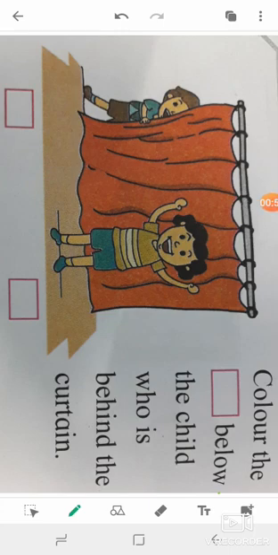Look at the first picture carefully. There are two boys in the picture. One is behind the curtain and another is in front of the curtain. Now tell me, children, who is behind and who is in front of the curtain? Yes, you are correct. The boy in the green shirt is behind the curtain.